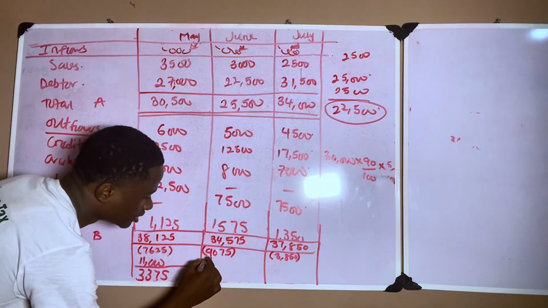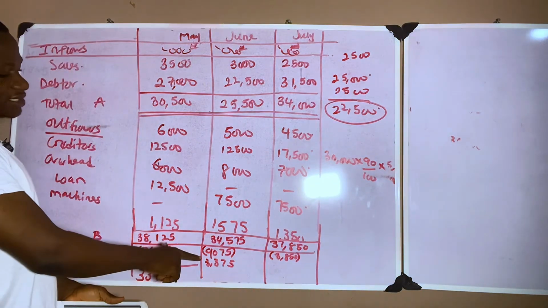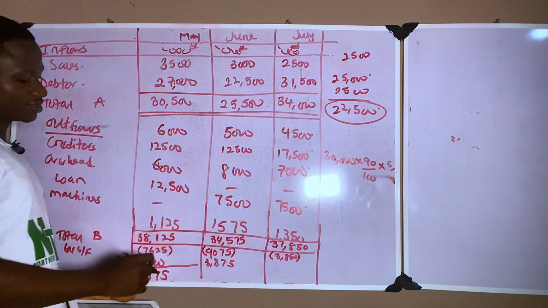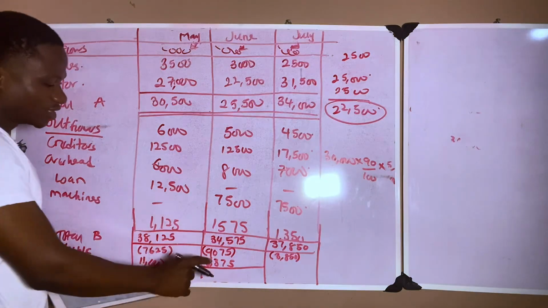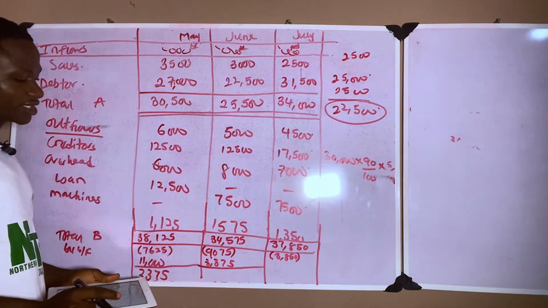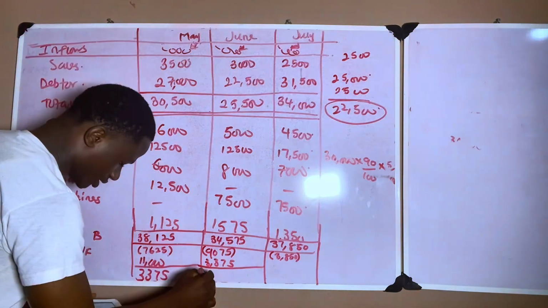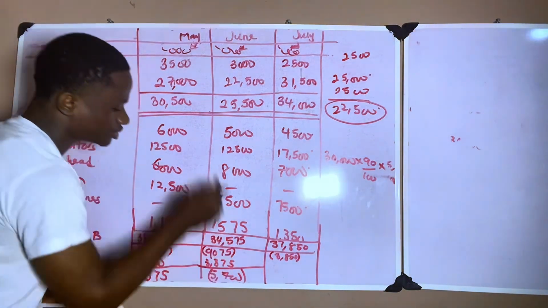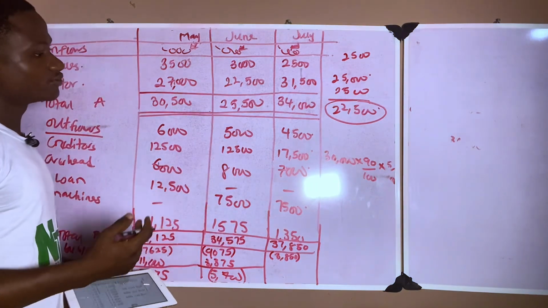We bring it here, 3,375. And don't forget that our main balance for June is a negative balance, which is 9,075. So we take note of the effect. If we had negative 9,075 plus 3,375, we have negative 5,700. So this is our closing balance for the month of June, and it will serve as our opening balance for the month of July.